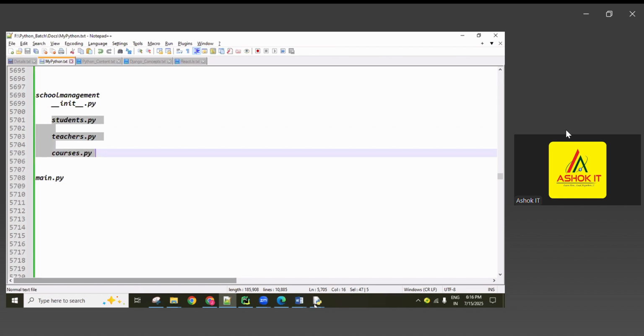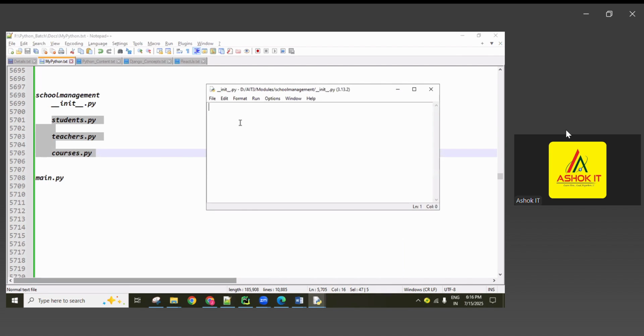Generally this initialization file is empty, guys. If you want, you can also write some initialization code. I mean, if you want to print any statements automatically, you can put those statements inside this initialization file.